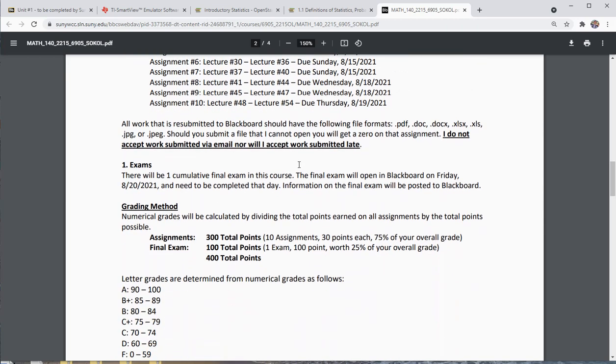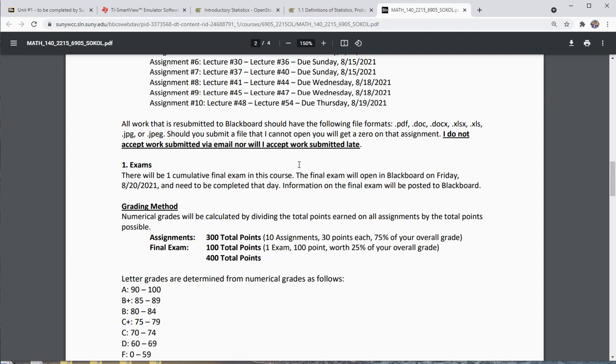And then there's going to be a cumulative final exam at the end of the course. The final exam is going to open on the last day of class, Friday, 8/20, and you need to complete the exam that day. Information on the final exam will be posted in Blackboard. I might post the final exam a day or two early for you, in case people are working ahead and want to get it finished before, if that Friday doesn't work.